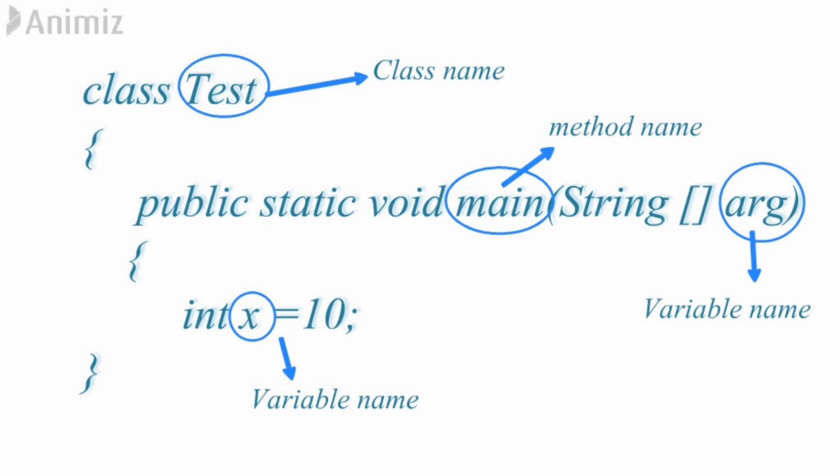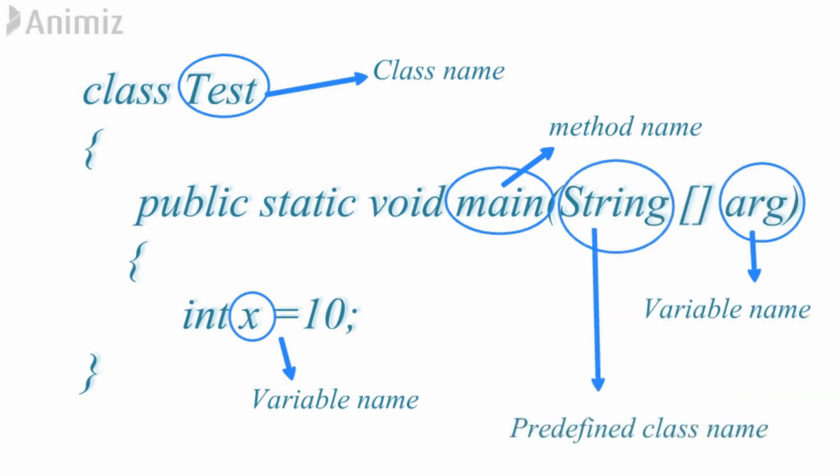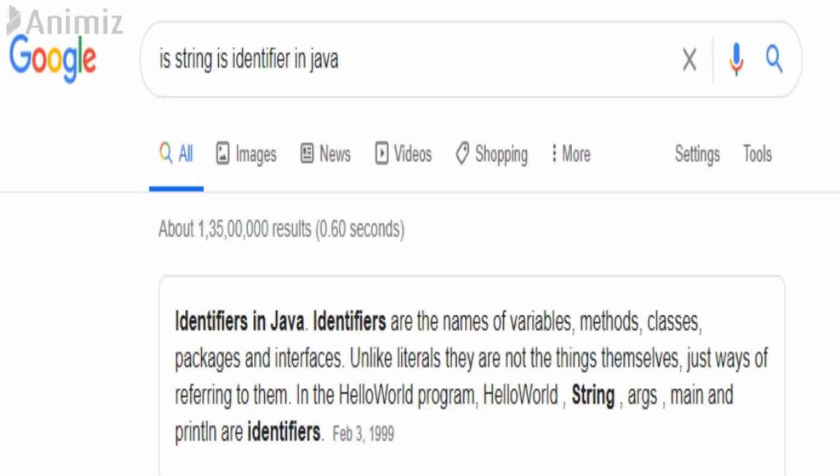So till now we found 4 identifiers in this program. Are there only 4 or 5? Just check once. There are 5 identifiers. This String is also an identifier, which is called a predefined class name. Here String is also an identifier. Confused? For you, I searched on Google as well, and here is the proof. Check it out.